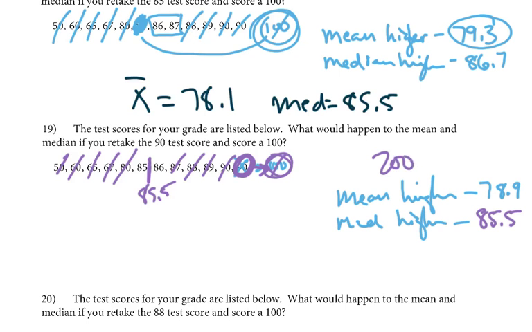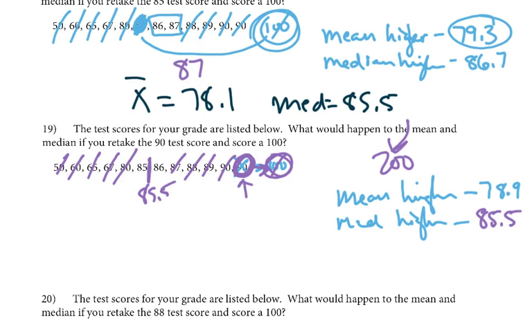If that were the case, instead of 90, right, they retook it and scored a 200, that would be an outlier, and that outlier would drag up that mean significantly to 87, almost 10 points.